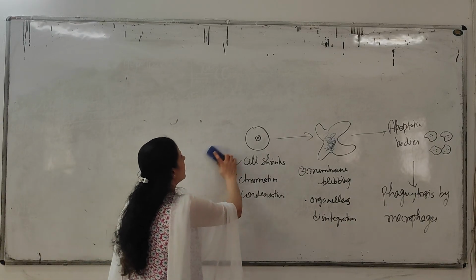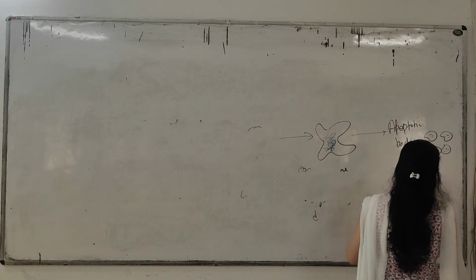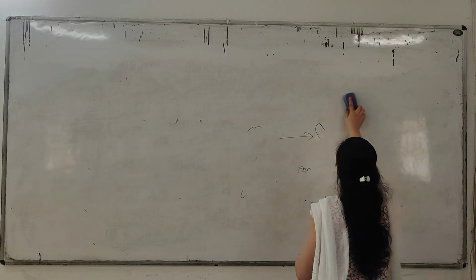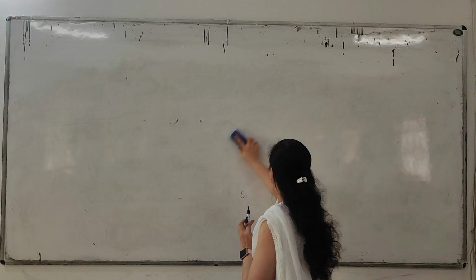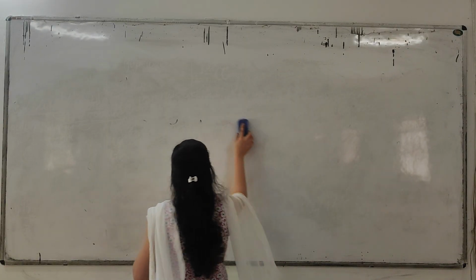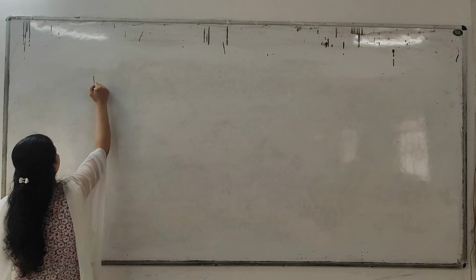Now comes the mechanism of apoptosis. How does this whole process of apoptosis occur inside the cell? The mechanism of apoptosis is somewhat complex, but it is a highly regulated process.